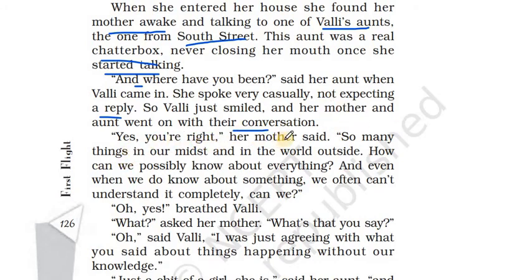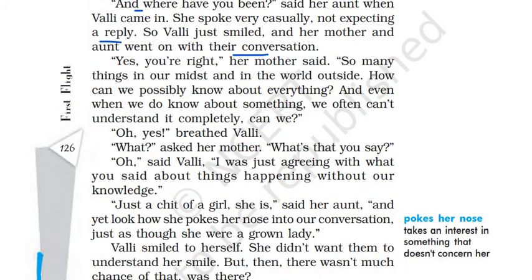"Yes, you are right," her mother said. "So many things in our midst and in the world outside. How can we possibly know about everything?" Again, mother and Valli's aunt started talking. In our midst refers to in our surroundings. So many things are happening in our surroundings and in the outside world. So how can we possibly know about everything? We cannot know everything. That's what her mother says.